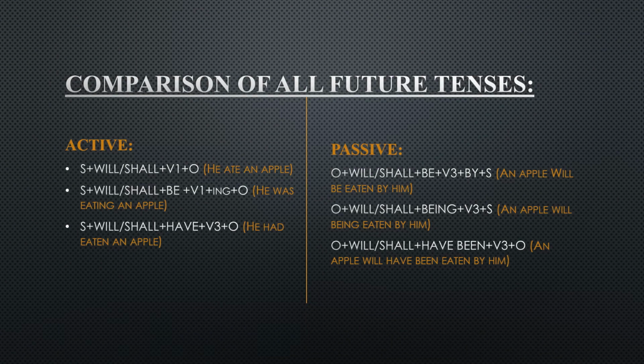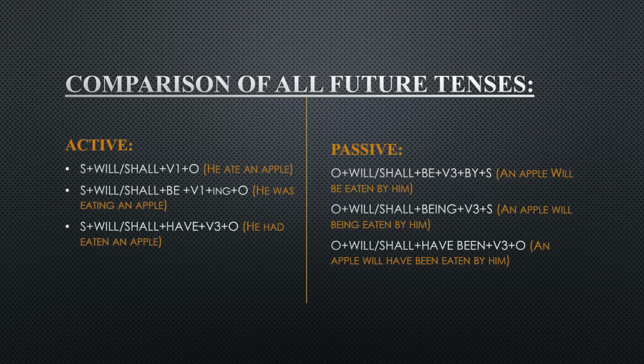So if we get a comparison of all the future tenses, for example number one, that is future indefinite tense. Its active structure is subject plus will/shall plus verb first form plus object, and the example is: he will eat an apple. But in passive voice, its structure shifts into object plus will/shall plus be plus verb third form plus by plus subject, and the sentence becomes: an apple will be eaten by him.